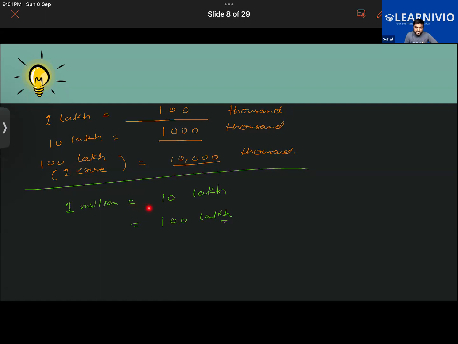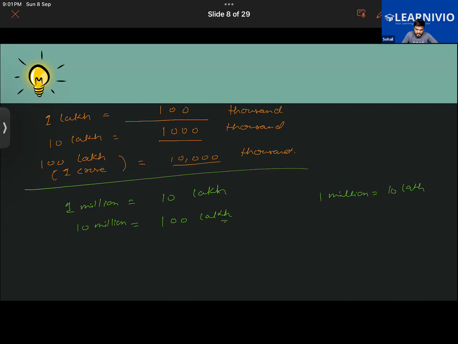You guys tell me, 100 lakh means 10 million. Can I say that 10 million equals 100 lakh? Just look at the calculation here. The simple thing is that 1 million equals 10 lakh.